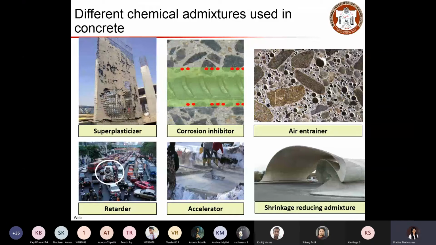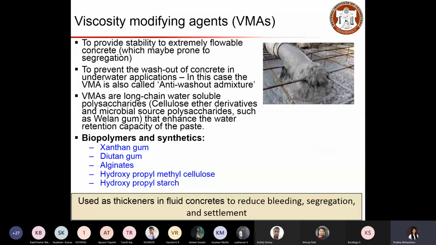So in today's class, we are going to look at different special admixtures that we use in concrete for some special applications. One such admixture is viscosity modifying agents. As the name indicates, these admixtures change the viscosity, to provide stability to extremely flowable concretes.